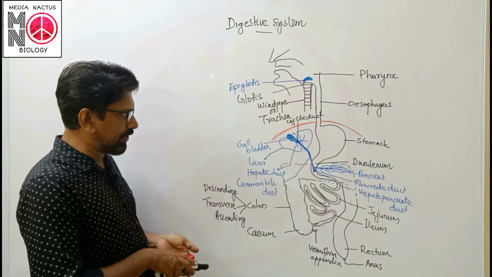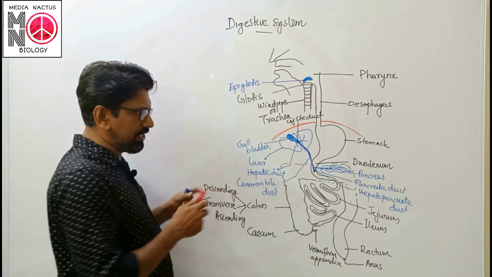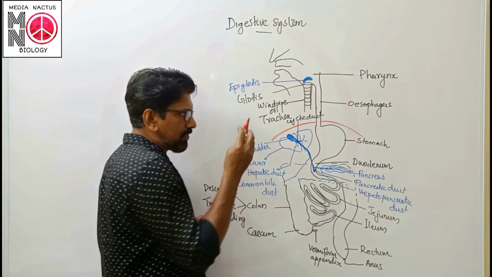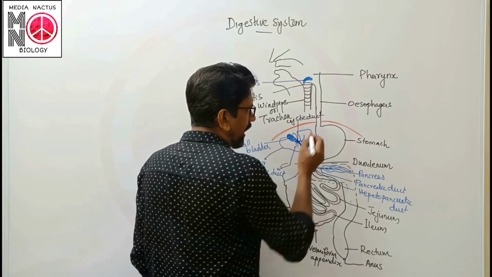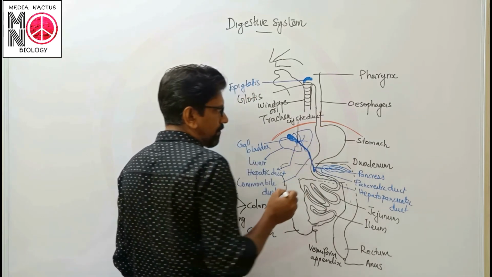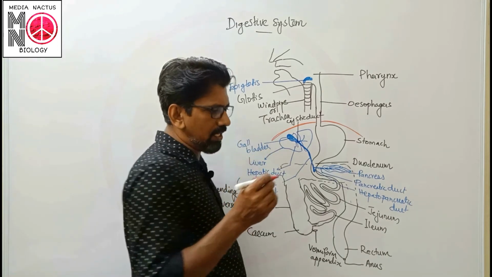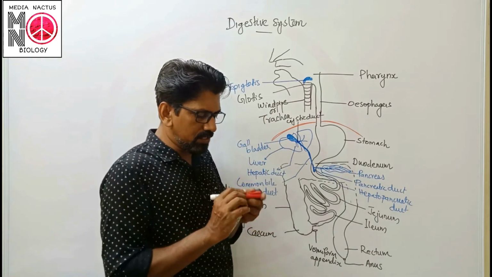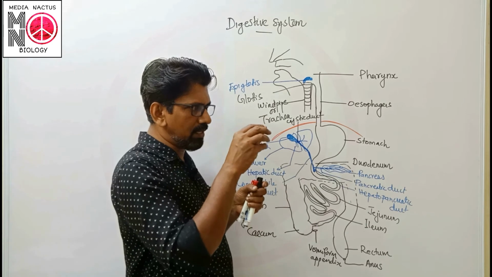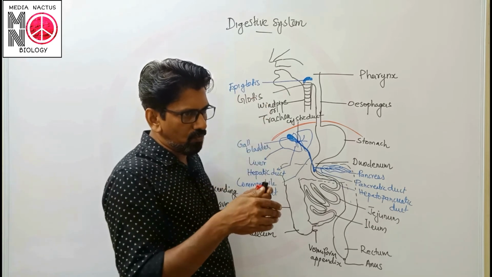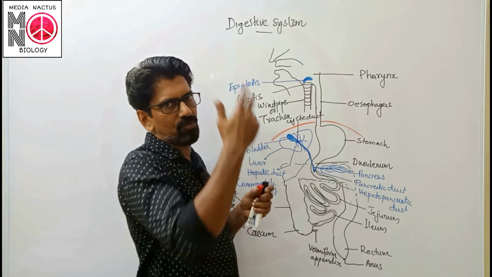Then in addition to these regions, some specific points are also there, that is formed of valves. Valve is the one which supports the movement of something through that valve and prevents backward flow.